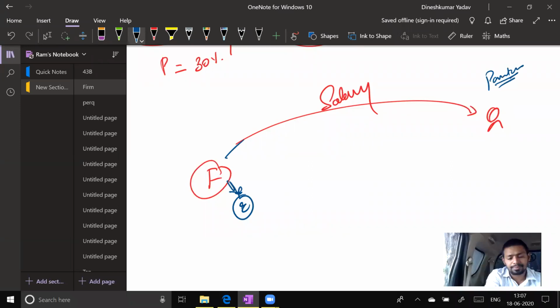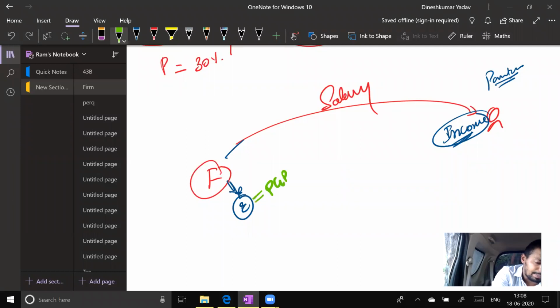Come on, tell me. For the partner, it is income. So this income will be taxable under which head? For the firm, deduction is allowed under PGBP. I'm asking you under which head this particular income should be taxable. I'm asking you the head of income. Salary given by firm to partner should be taxable under which head?